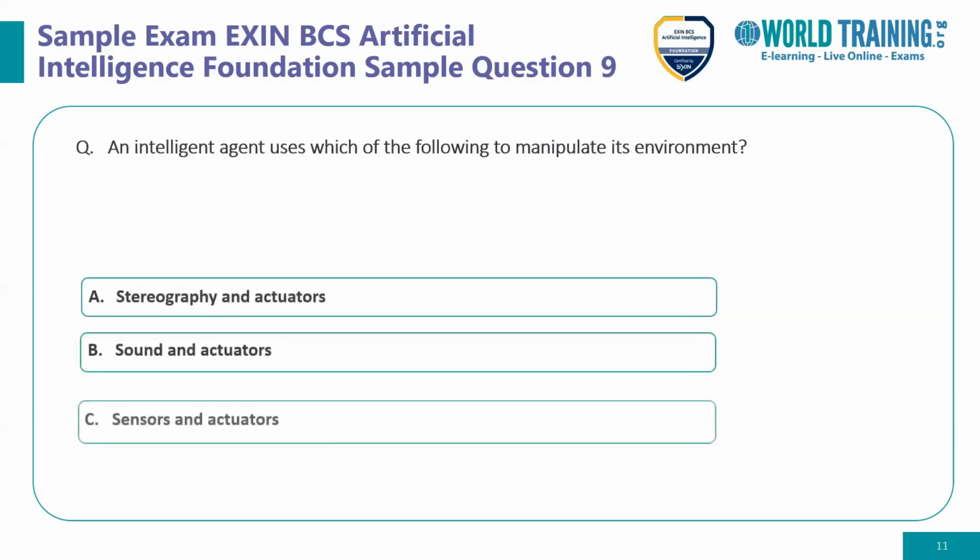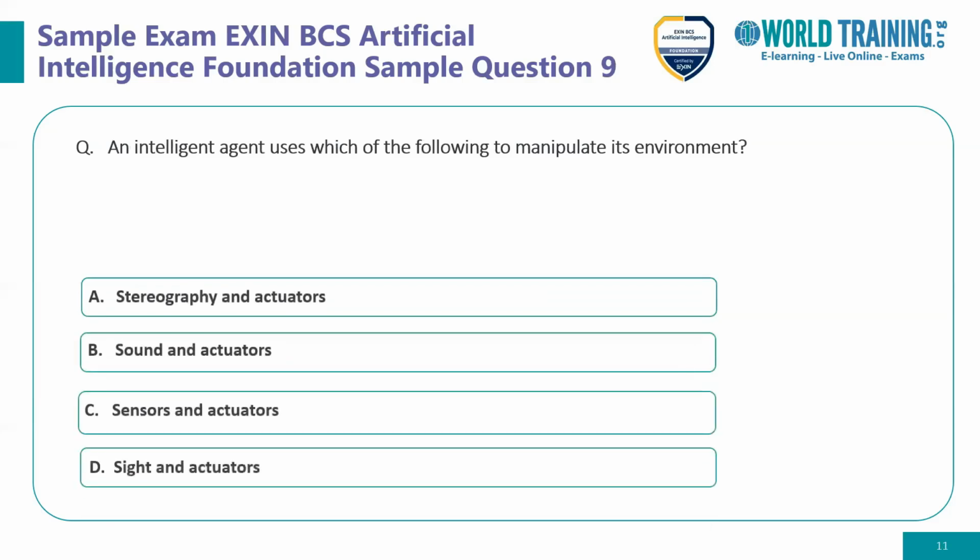So let's move ahead to question number 9. An intelligent agent uses which of the following to manipulate its environment? Is it option A, stereography and actuators, option B, sound and actuators, option C, sensors and actuators, or option D, sight and actuators? Again, this is one of the memory-based questions which we should recall.